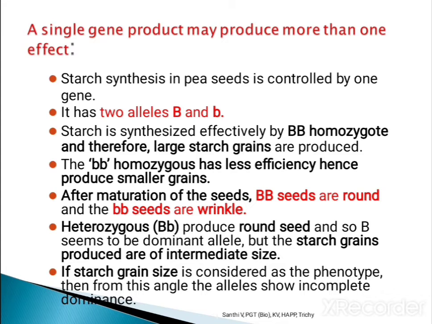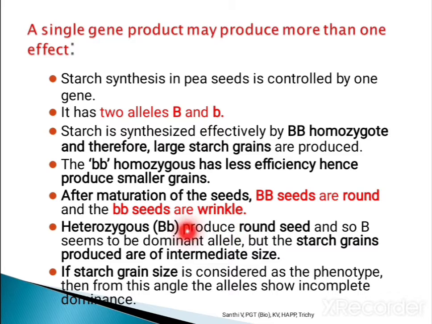So here in the starch synthesis that we studied, there are two alleles, capital B and small b. Capital B, the homozygous condition, will produce large starch grains. And small b, the homozygous trait, is less efficient and produces smaller grains. After maturation, the capital B seeds are round, and the small b seeds